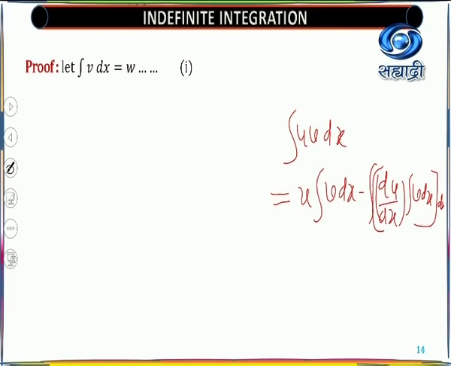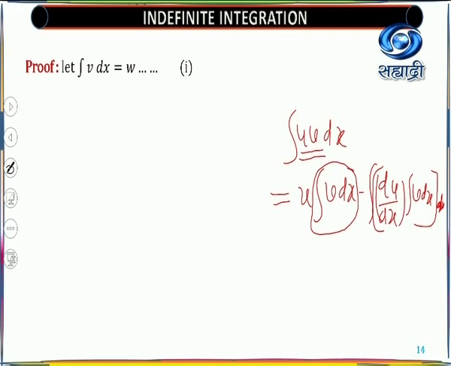That is called partly integrable. So here you have two functions, out of which you need to select one as differentiable and one as integrable. Here, from the statement, we selected v as the integrable function.